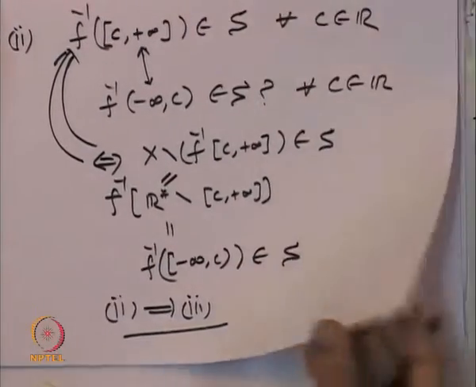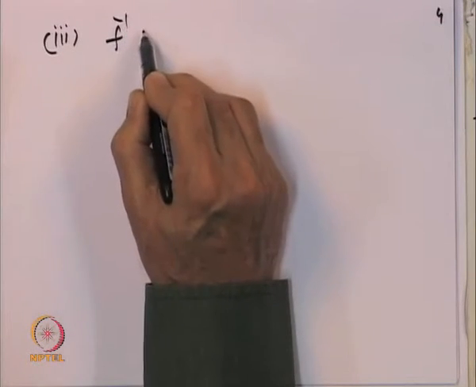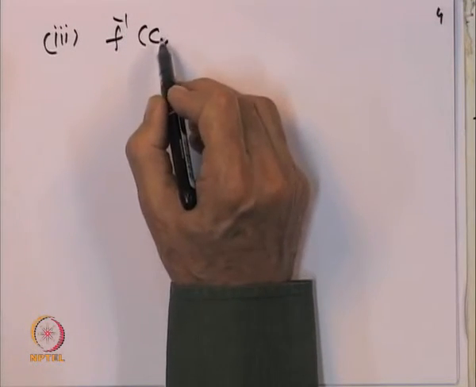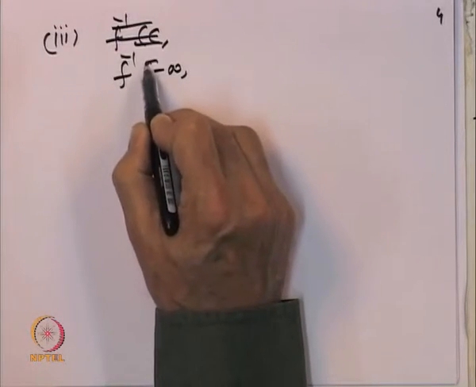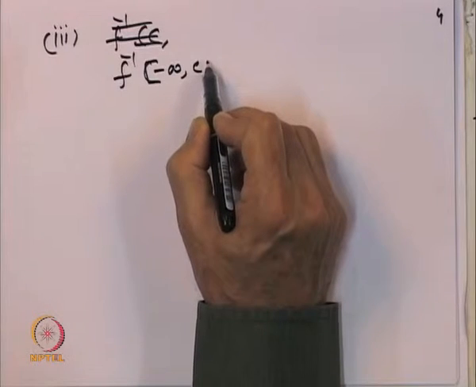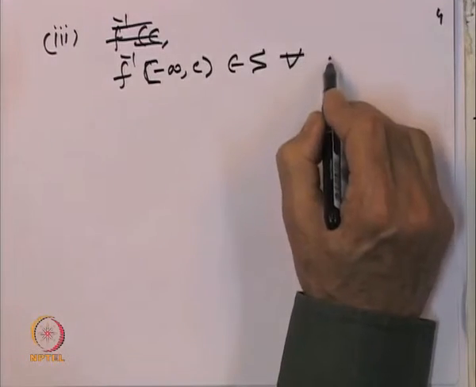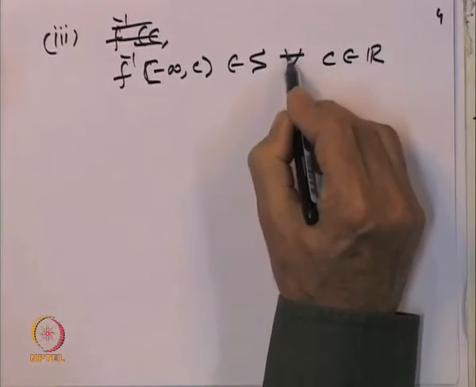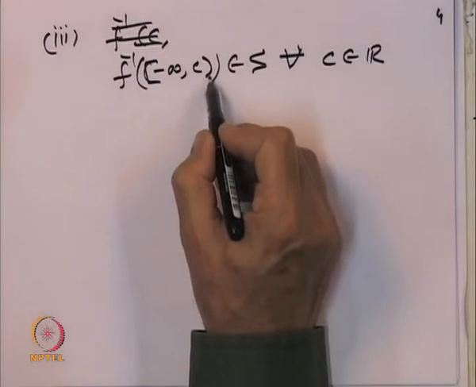Let us prove 3 implies 4. So, what is given to us is that f inverse of minus infinity to C open belongs to S for every C belonging to R. And from here we want to conclude this for the closed interval.